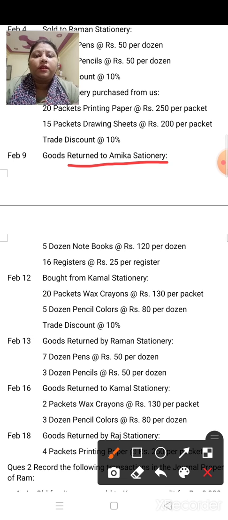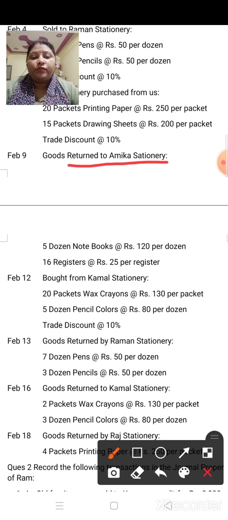See, here the word return is written. It means you have to make a return book. Now which return? Purchase return or sales return? This you have to classify. So purchase return or sales return, you can find out from the transaction only.